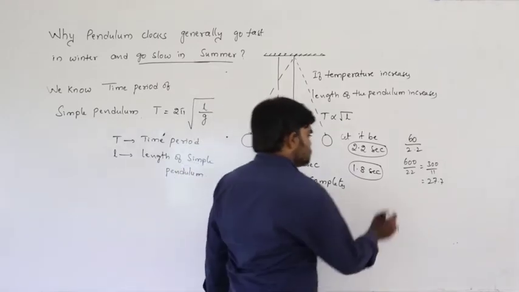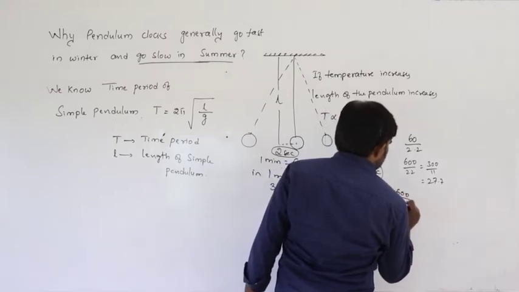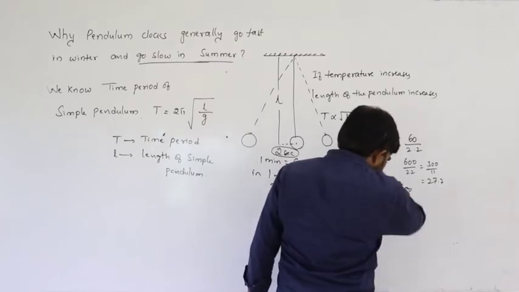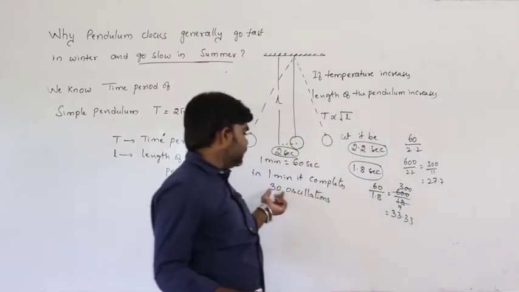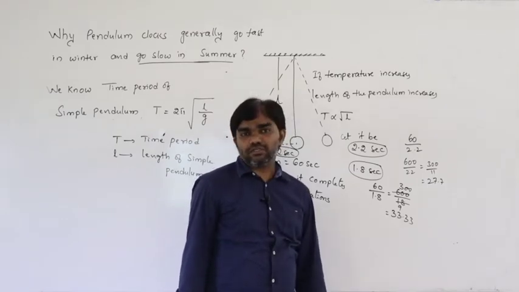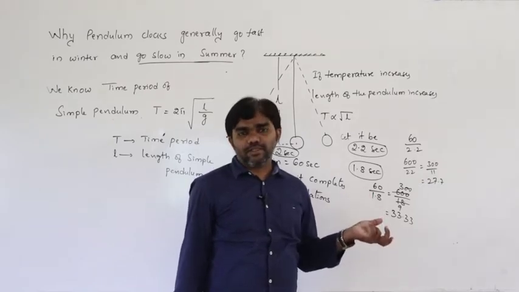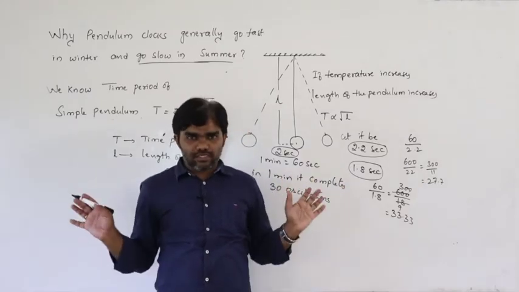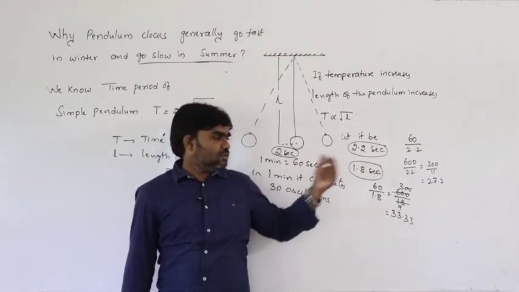So in 1 minute, how many oscillations does it make? 600 by 18. 9 3s are 27, 33.33. So actually it should make 30, but it makes 33.33 oscillations. That means the number of oscillations increases. That's why it becomes fast. That's why the pendulum clock becomes fast. So that is the concept of why pendulum clocks become slow and fast.